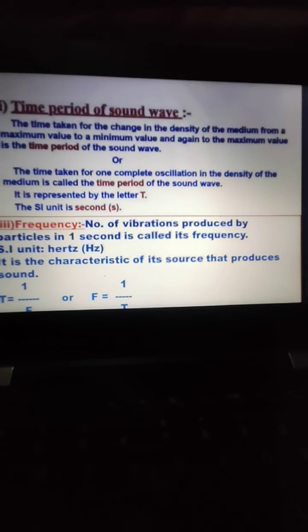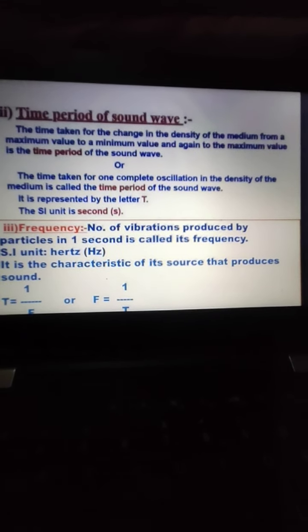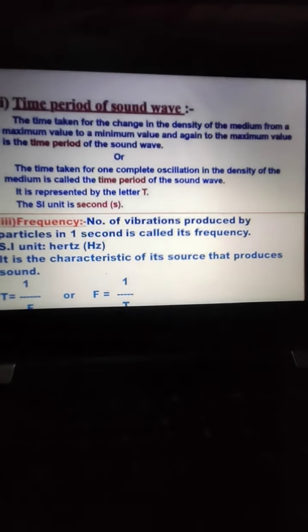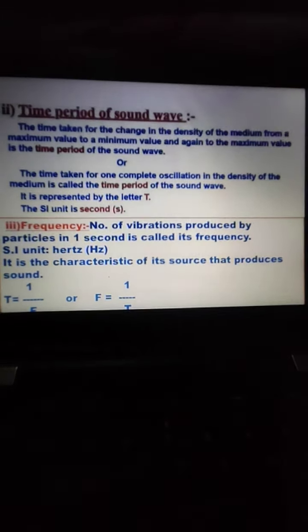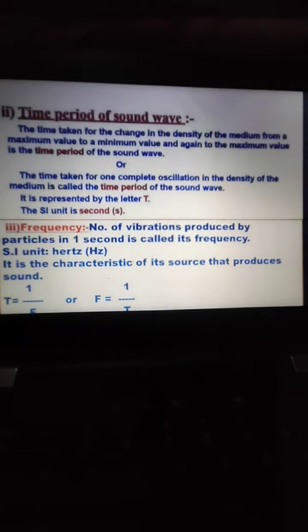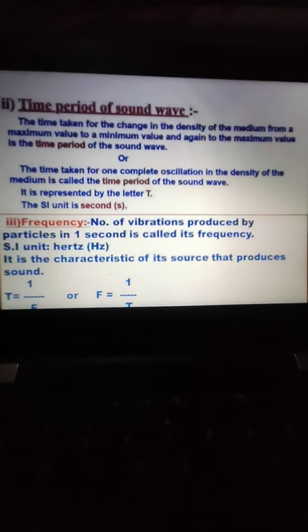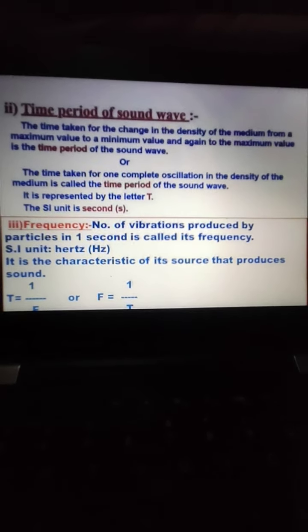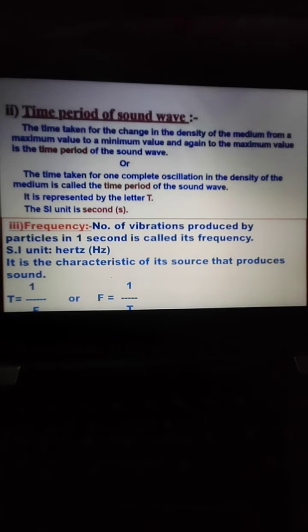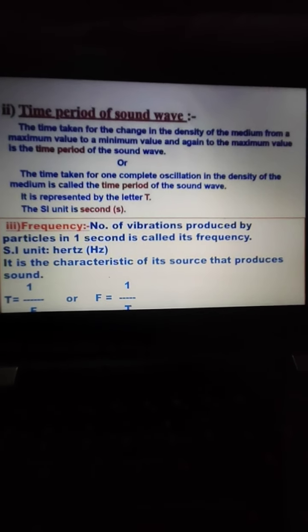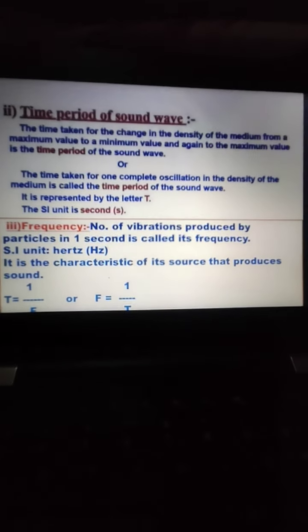It can also be defined as the number of waves passing through a point in 1 second. So you can say that the frequency of a wave is always equal to the frequency of vibrations of its source, and it is the characteristic of the source that produces the sound.